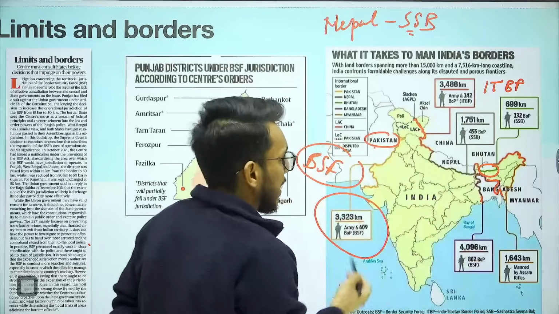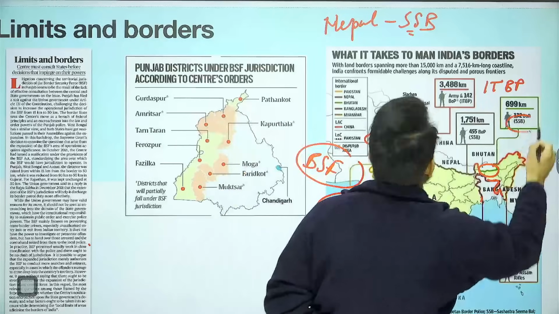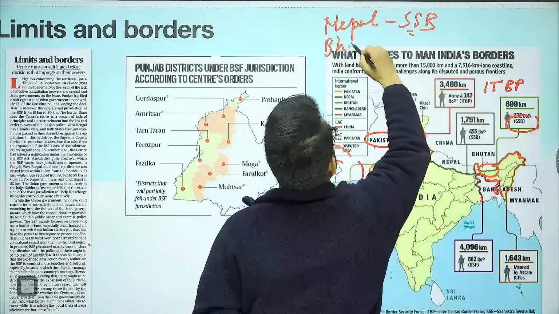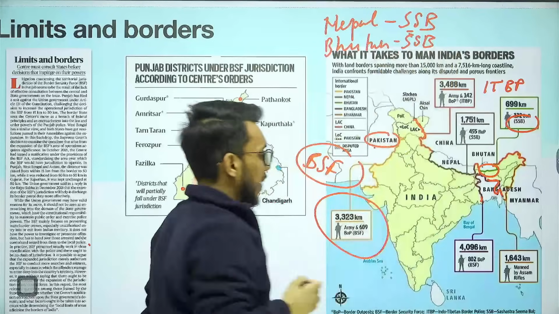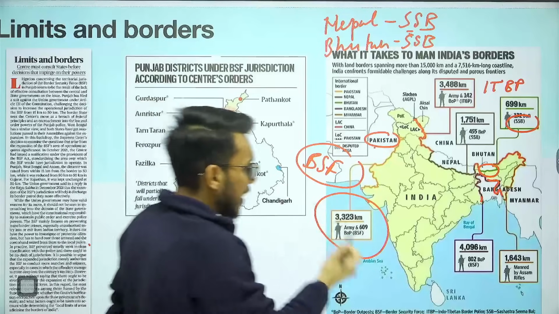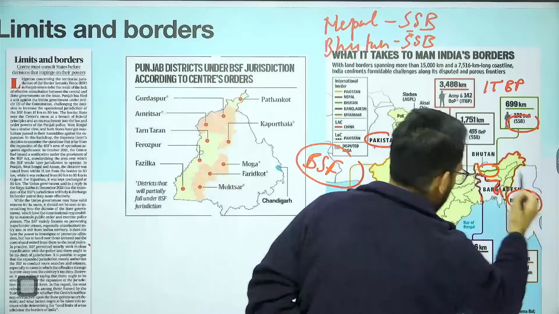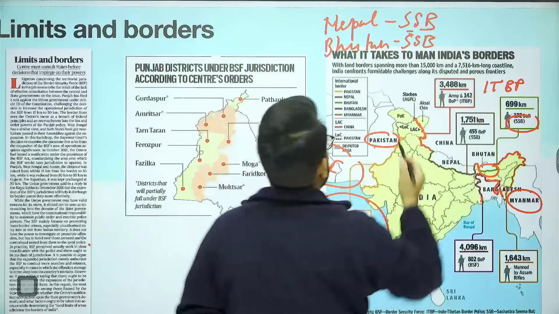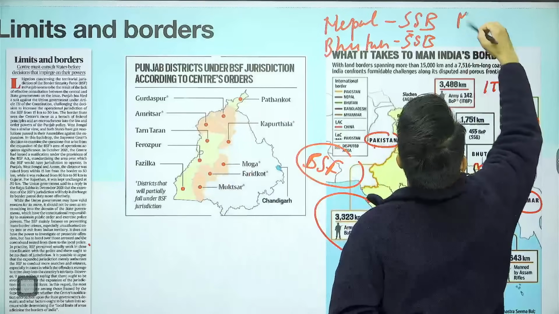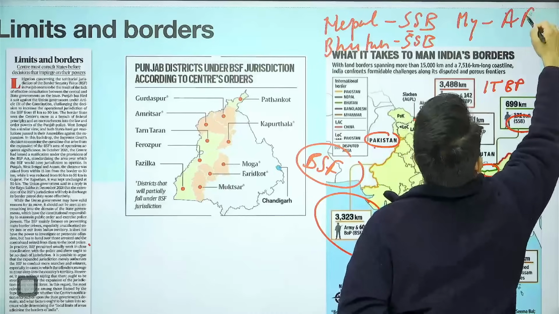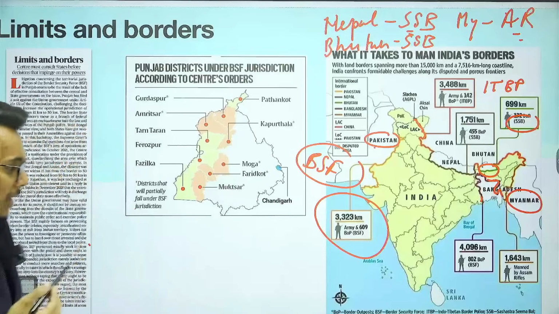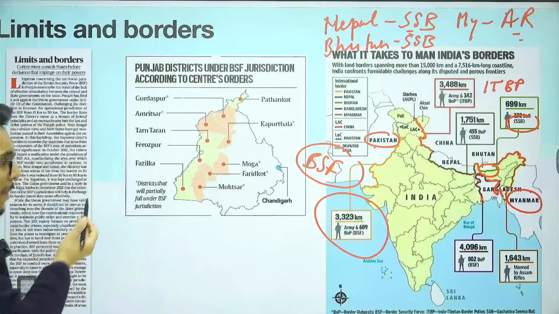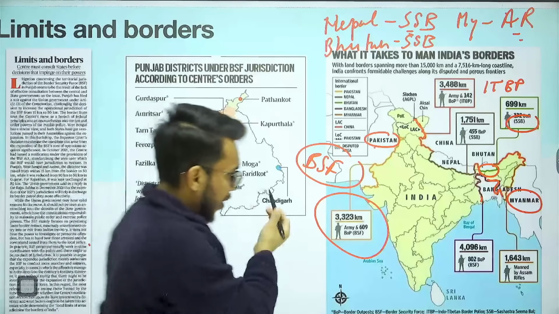For Bhutan also we have the SSB, Shastra Seema Bal. Then, guys, here we have Myanmar. For Myanmar we have Assam Rifles. So I think that all have been done. Okay, fine, moving on.